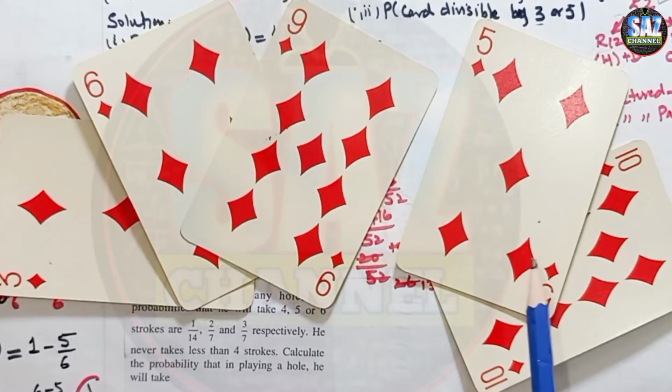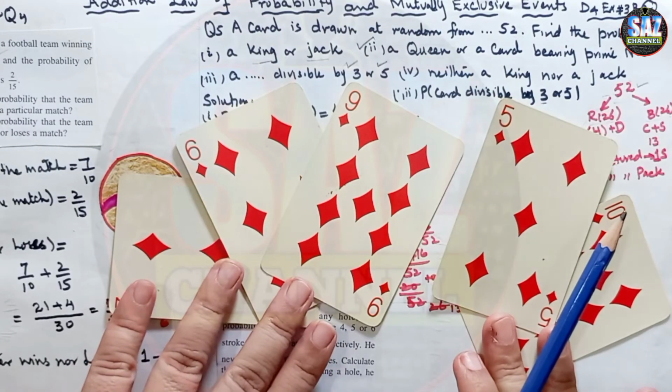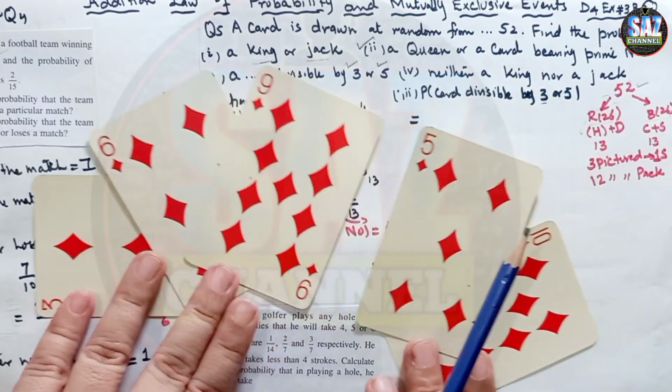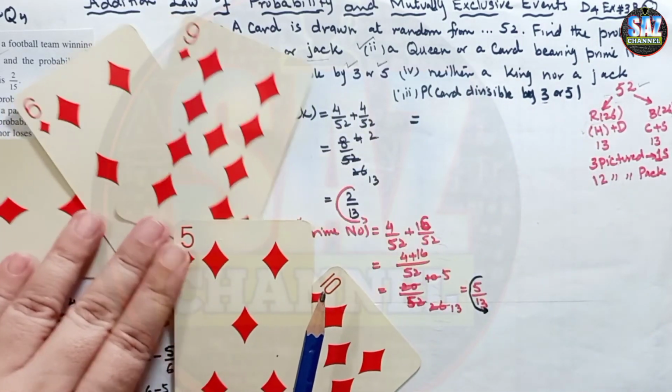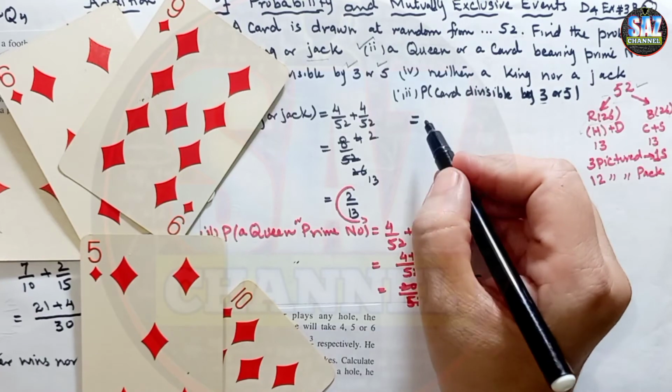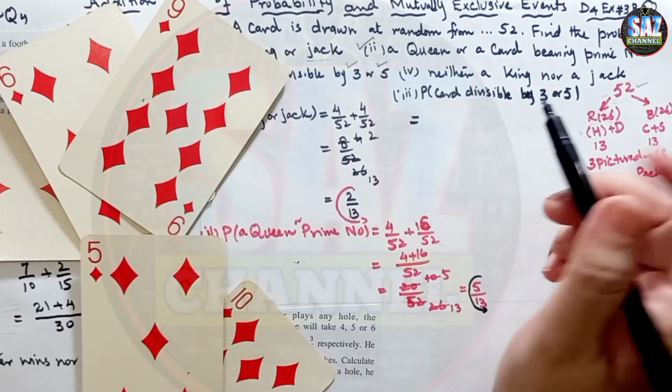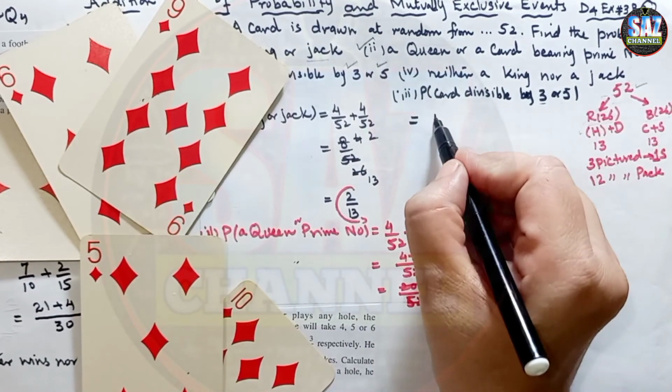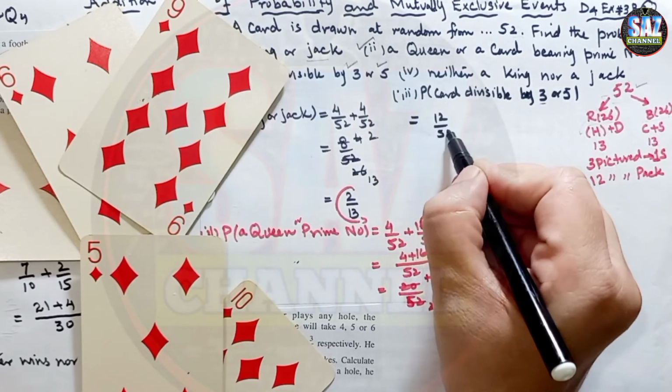And if from one suit we have 2 cards divisible by 5, then from the whole pack there will be 8 cards divisible by 5. I hope by performing this experiment my students will become really clear about this situation. Now the probability of the number which is divisible by 3 will be 3 multiplied by 4 is 12, so 12 by 52.